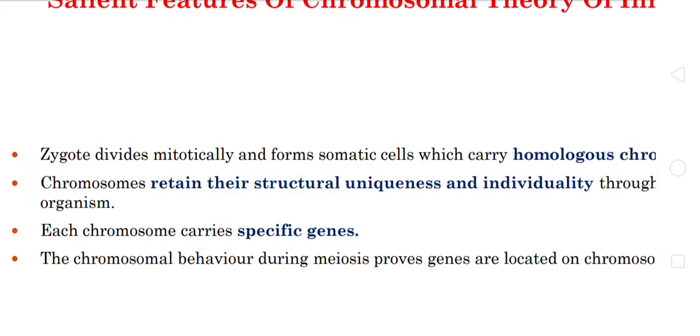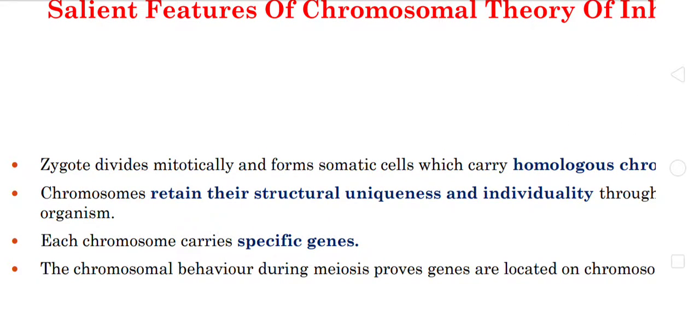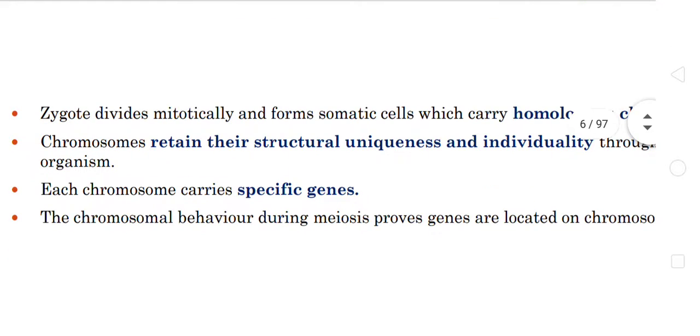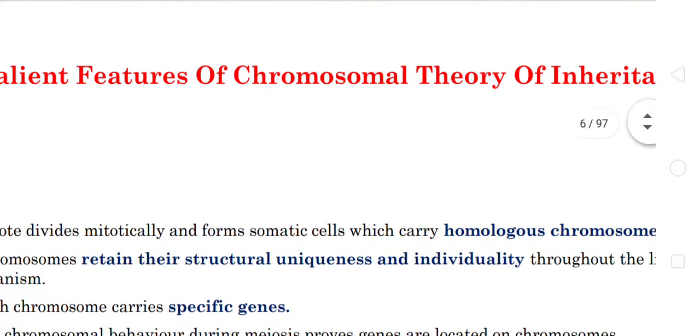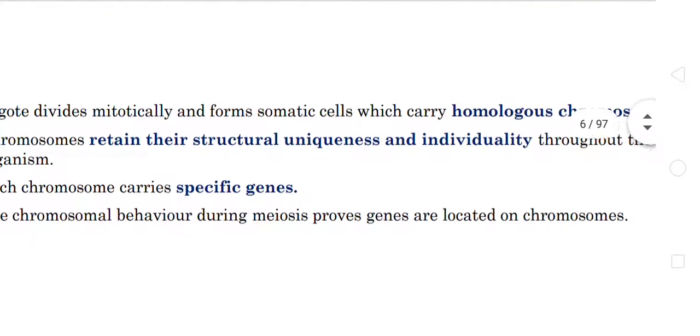Irrespective of caste, greed and financial support, should our chromosome number be increased? Certainly not. The chromosome number must be constant for all organisms. So the structural uniqueness and individuality of chromosomes is maintained throughout the life of an organism. Each chromosome has specific genes responsible for the transmission of characters, and during meiosis the chromosomal behavior is presented on the different loci. So these are the salient features of the chromosomal theory of inheritance.